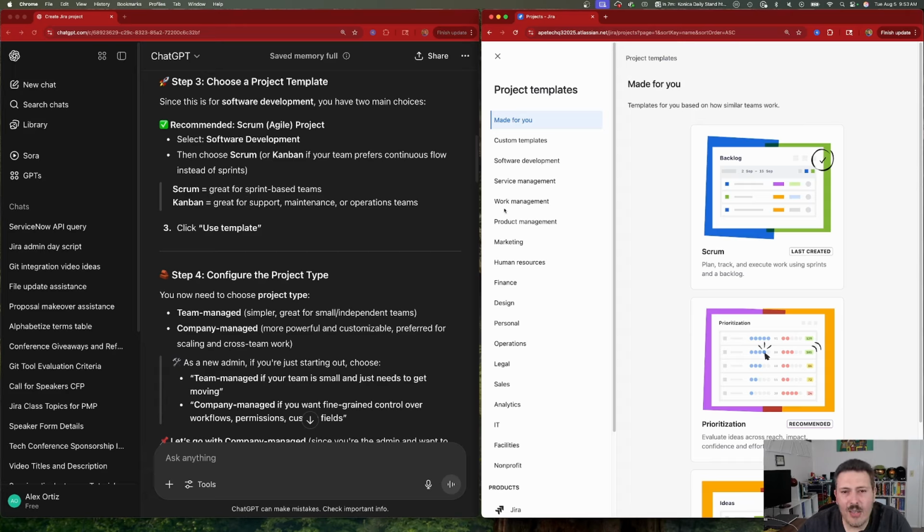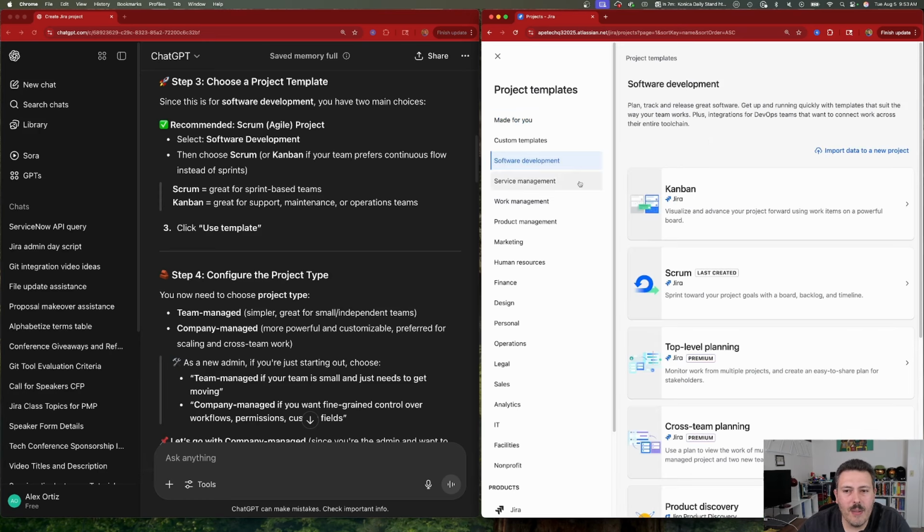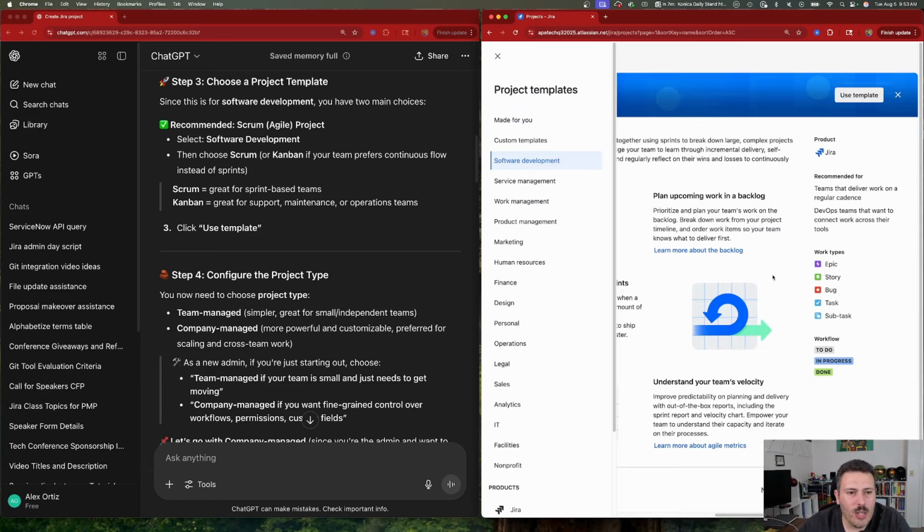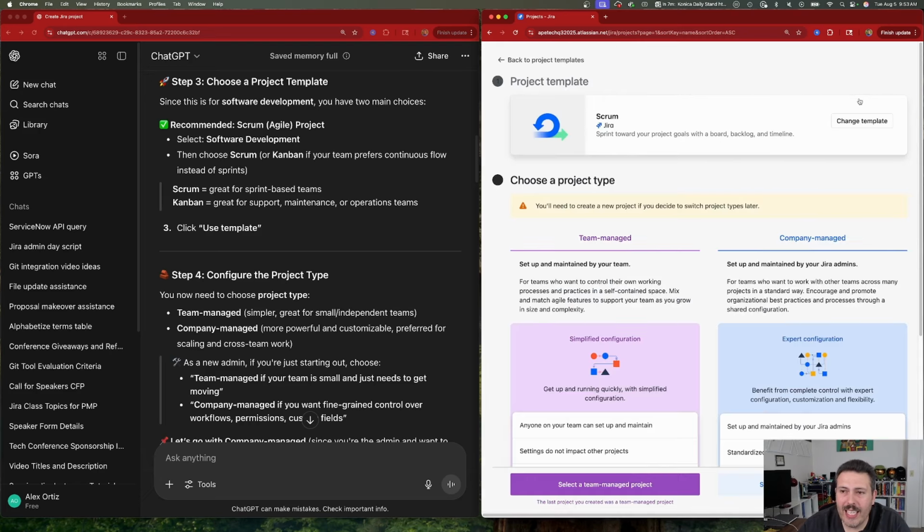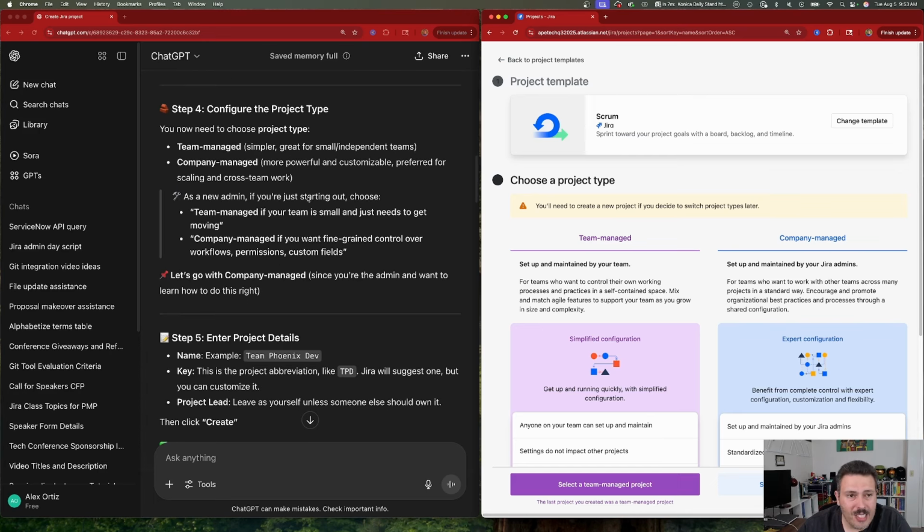This is exactly what I would have done. So I'm going to select software development. I do see then Kanban or Scrum, so I'm going to choose Scrum. And then we're going to click on use template. So far we are trending in the right direction. And so far, ChatGPT is not letting me down, this is exactly what I would do as a Jira administrator.